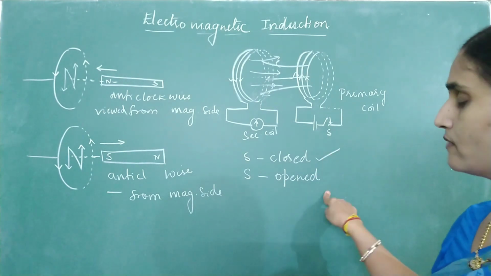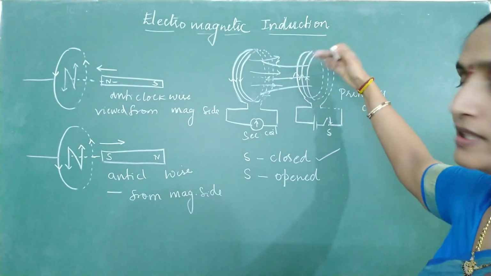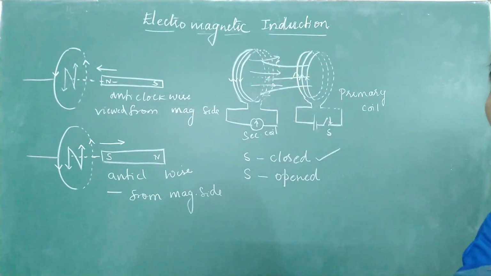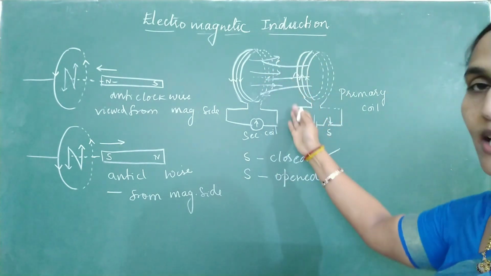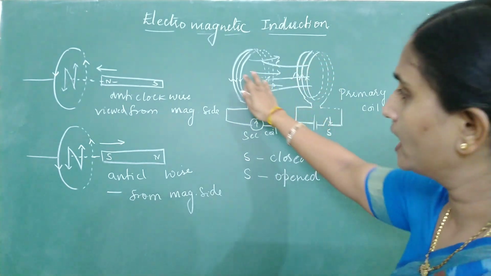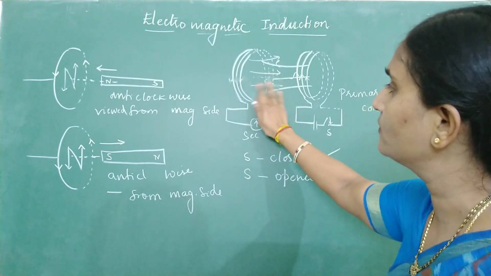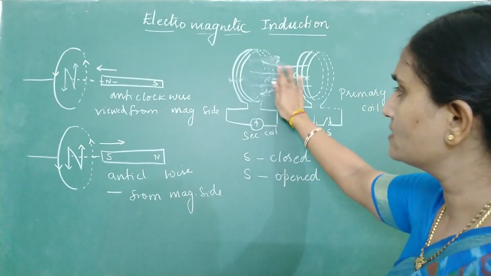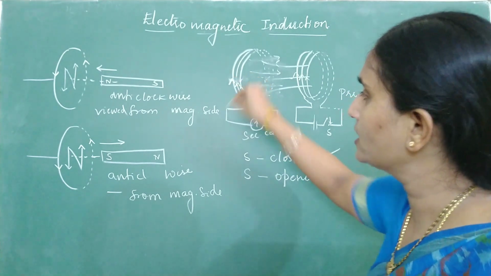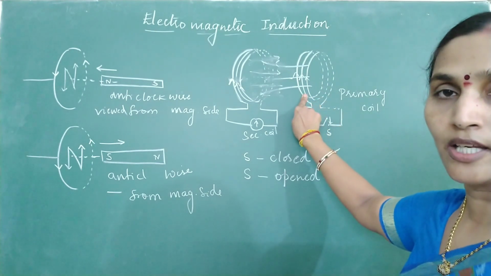Now what will happen when you open the switch? After passing the current, flux is already existing. When you open the switch, flux will start decreasing. Since flux is decreasing, the induced EMF tries to increase the flux. So to increase the flux, the current in the secondary will have the same direction as the current in the primary coil.